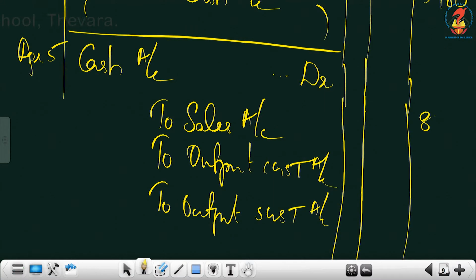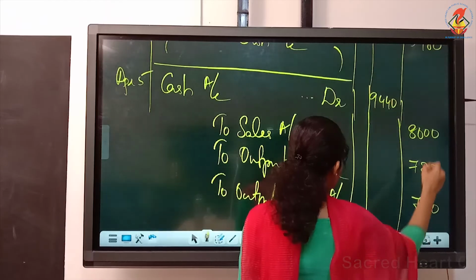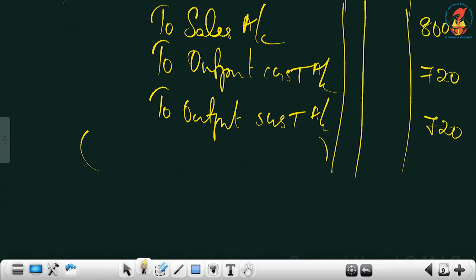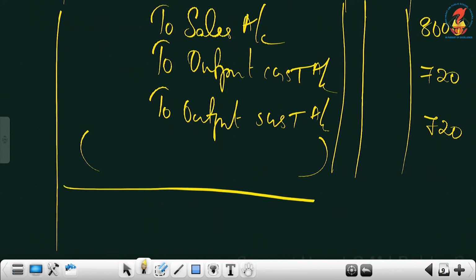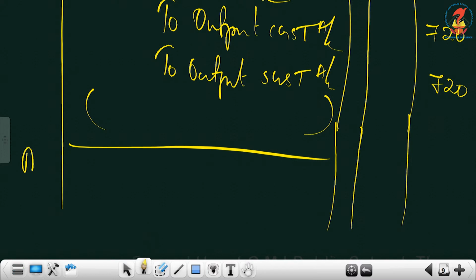Compute 9% on 8,000. So 720 each. Add your credit side total. Altogether, the debit side, you can write 9,450. Just add these three and write the total here. So that is the second transaction. You write the narration. Sold goods with GST. That's all. April 8th.